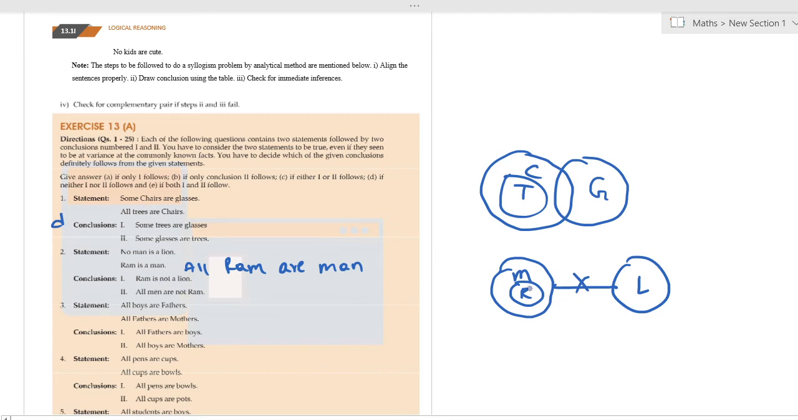Ram is not a lion. Yeah, Ram is not a lion. It is clear because Ram is inside the man. All men are not Ram. Answer is A, because some men are Ram, so we cannot conclude this. So first one is correct. Ram is not a lion.